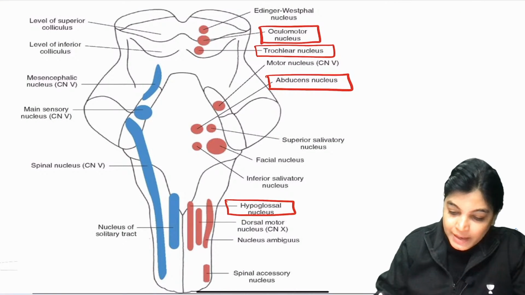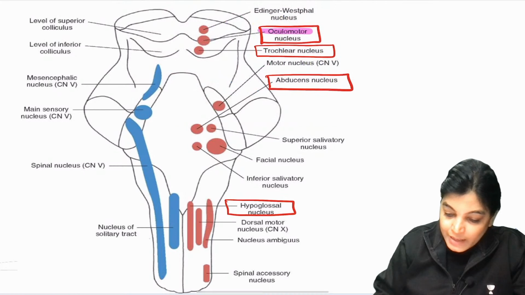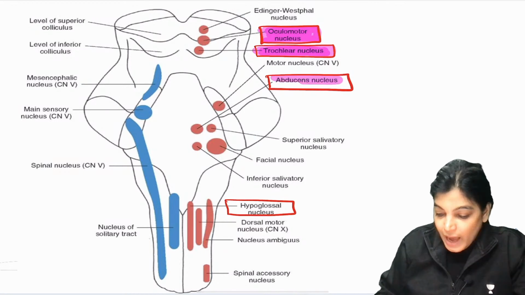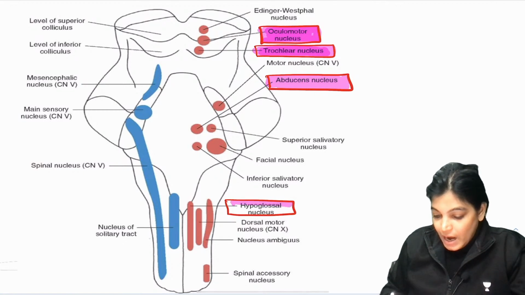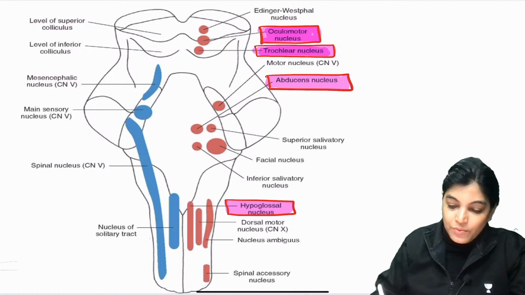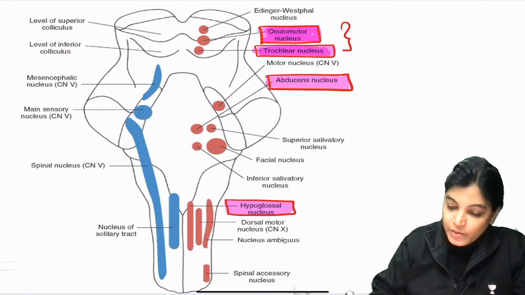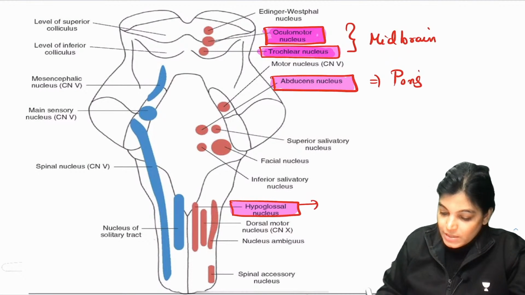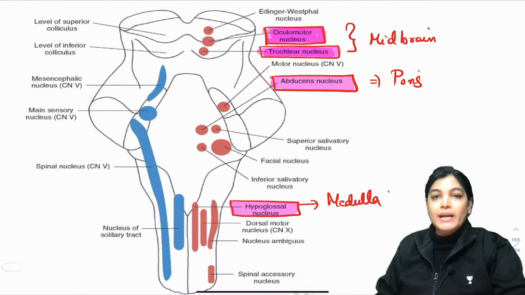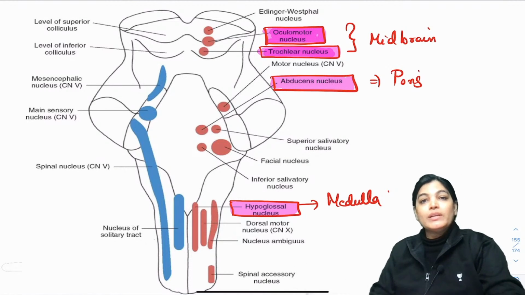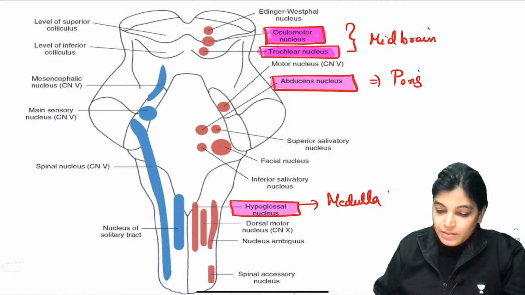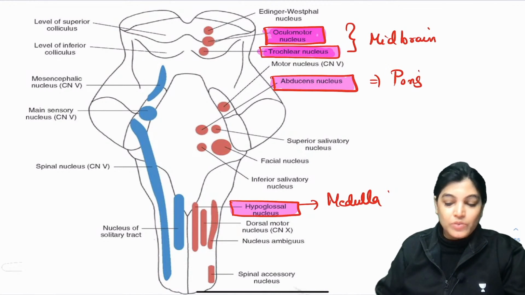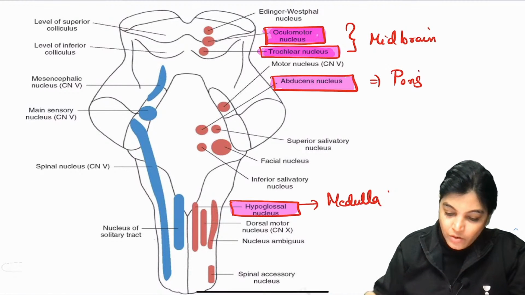So you can clearly see the location: the oculomotor and the trochlear nerve nuclei are located in the midbrain, the abducens is located in the pons, and the hypoglossal is located in the medulla in the paramedian position, in the paramidline position, and it is elongated. Is it clear? So we have done with this.